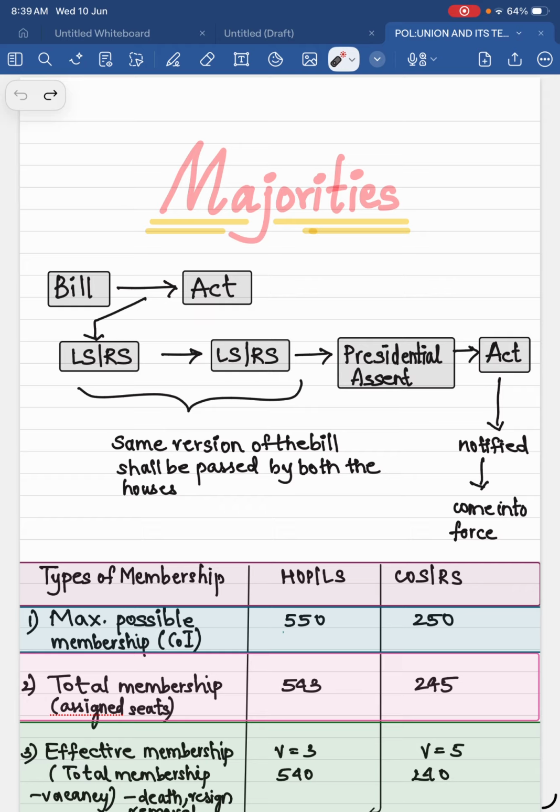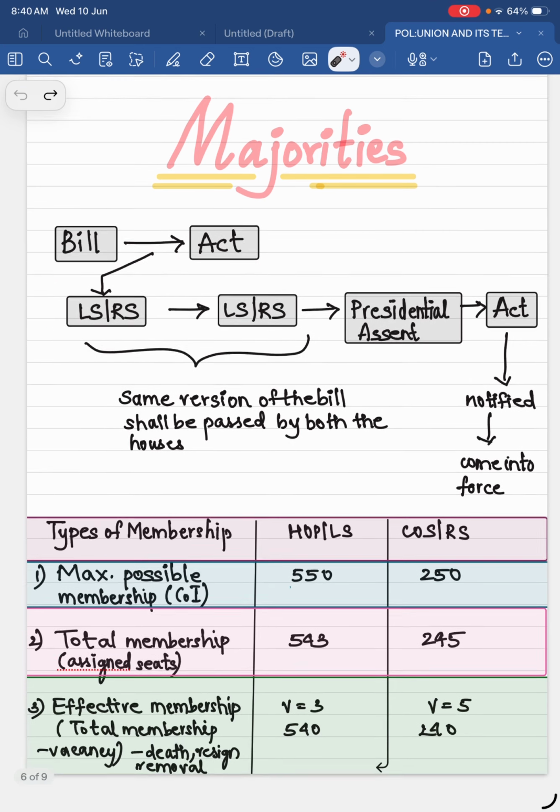It's not like I pass the act today and tomorrow onwards it will be in force. The government needs some time to prepare the agencies for that change, so it will notify it whenever the government agencies are prepared, and then it comes into force. This is how a bill becomes an act.